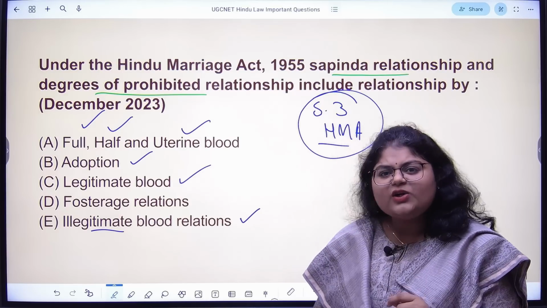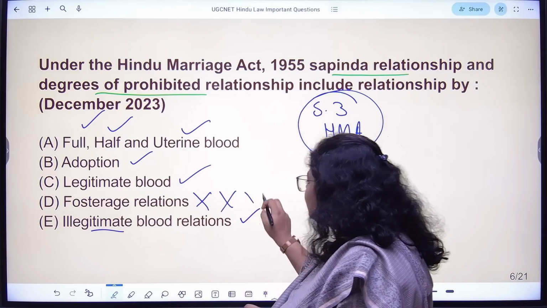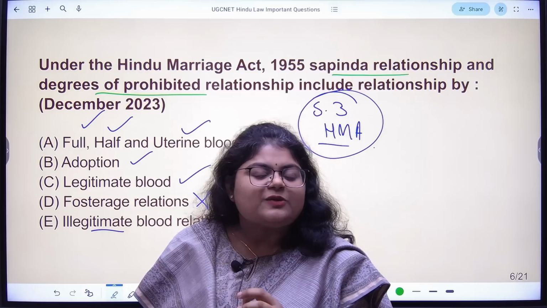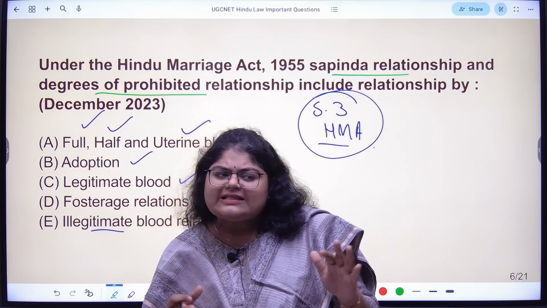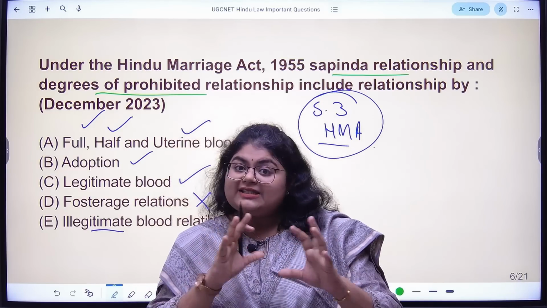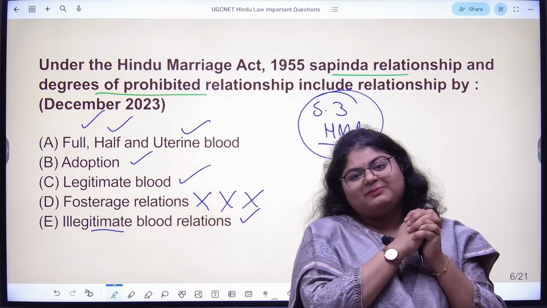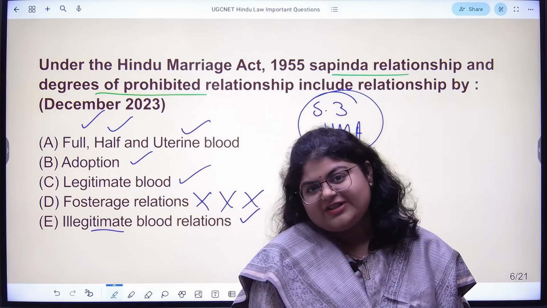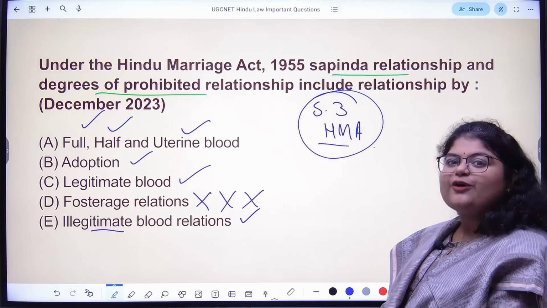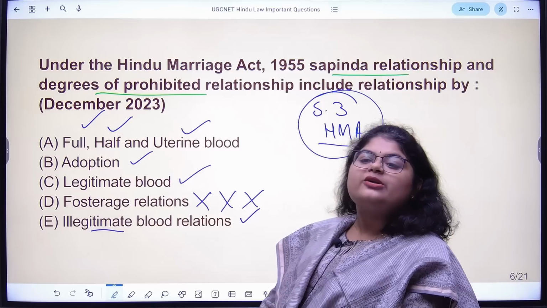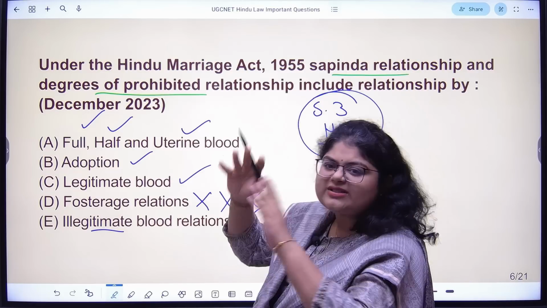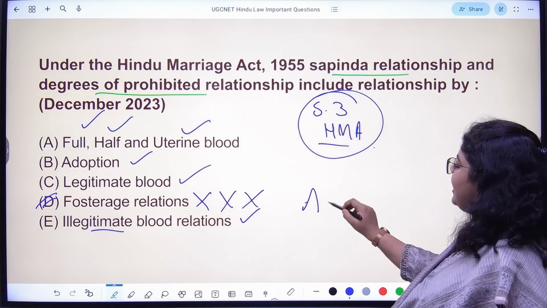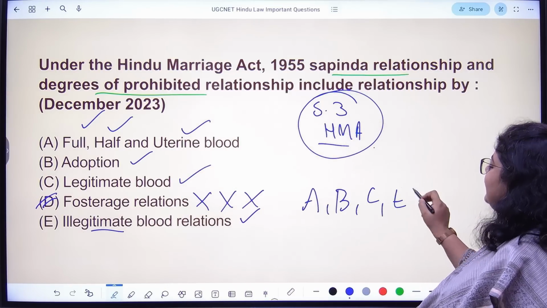What it does not include? It does not include fosterage. Foster or fosterage means temporarily somebody is taking care of you, but there is no familial bond between the people. No relationships of long-lasting nature are formed in fosterage. So that's why under section 3 of Hindu Marriage Act, when we are talking about relationships, relationships includes everything except fosterage. So your answer is A, B, C and E are correct.